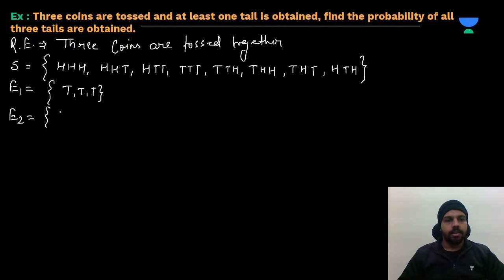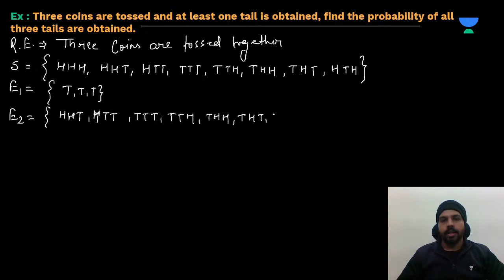So you can write here H, H, T, then H, T, T, then T, T, T, then T, T, H, okay, then T, H, H, then T, H, T, and then H, T, H. So in all the outcomes given over here, at least one tail is there. Okay, so we have taken out E1 and E2 now.